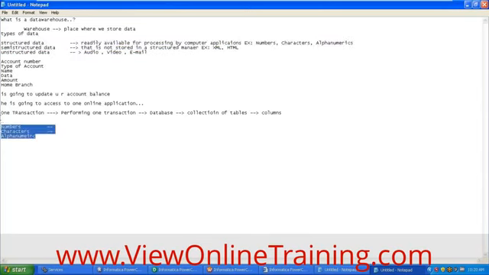So whatever applications we are discussing, online applications, we are going to call them OLTP applications, online transactional processing systems. These are very important, and we need to understand OLTP applications very clearly if we want to understand what a data warehouse is. If you understand OLTP, then you will understand the data warehouse. We will see later what OLTP is and how OLTP applications are designed. Now let's come back to semi-structured data.